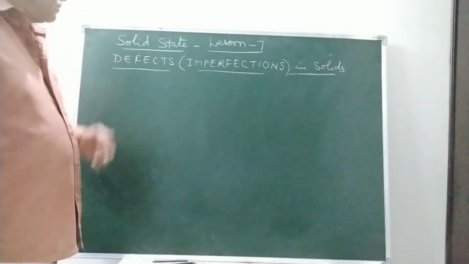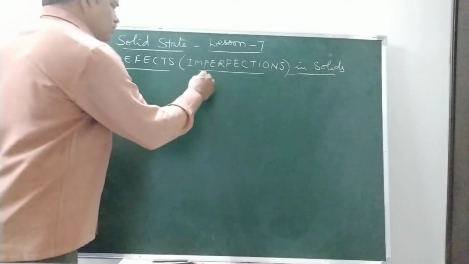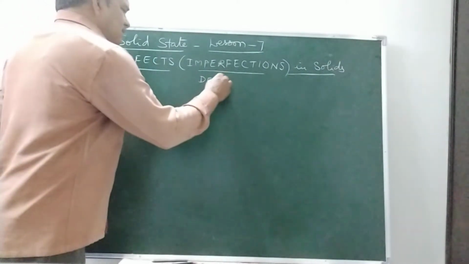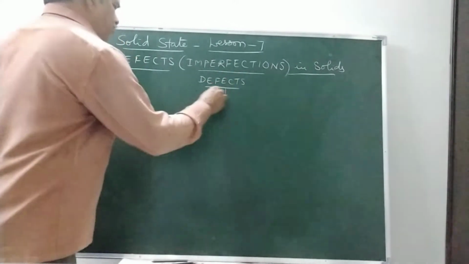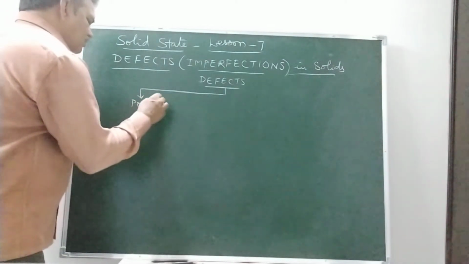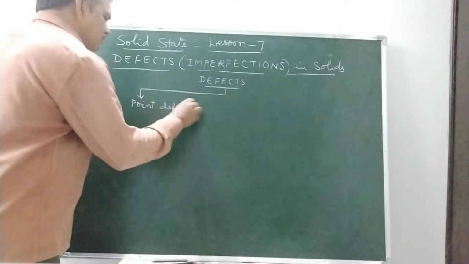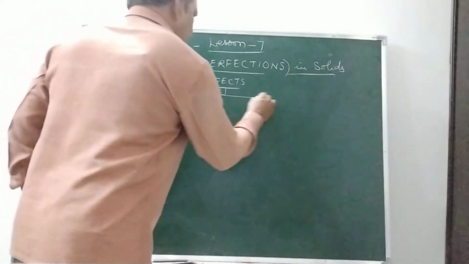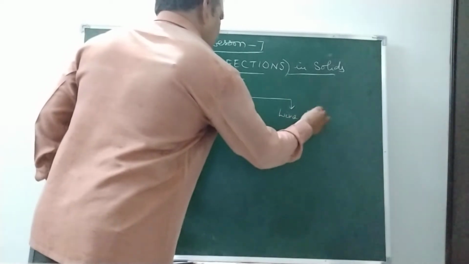Okay, so defects are classified mainly into two types: point defects and line defects.